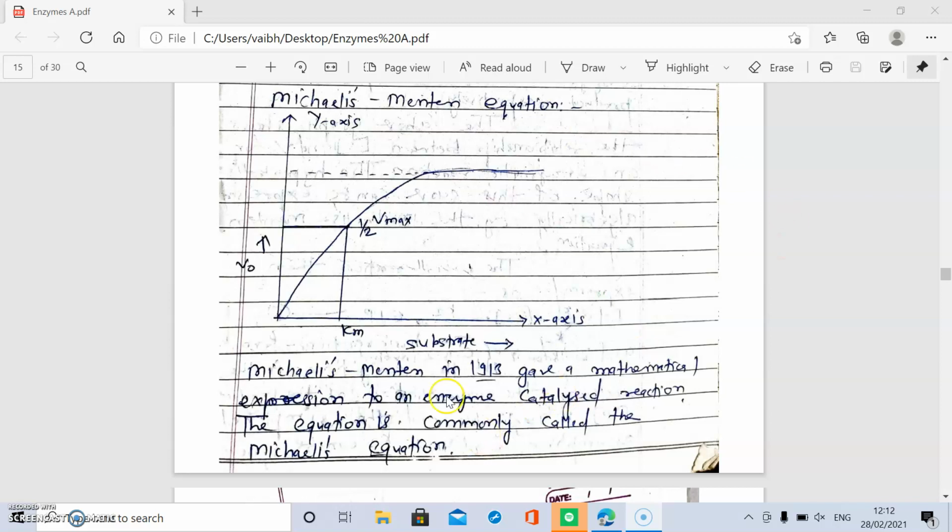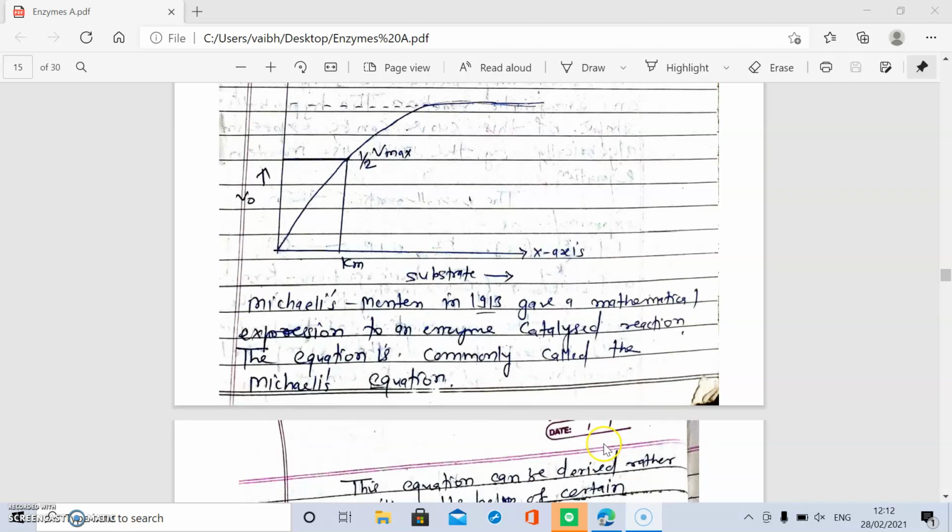In 1913, Michaelis and Menten gave a mathematical expression to an enzyme-catalyzed reaction, and this equation is commonly called the Michaelis-Menten equation. This is the hyperbolic graph, obtained when V0 is plotted on the y-axis against the substrate concentration on the x-axis.